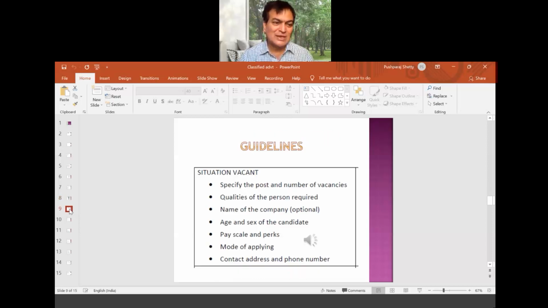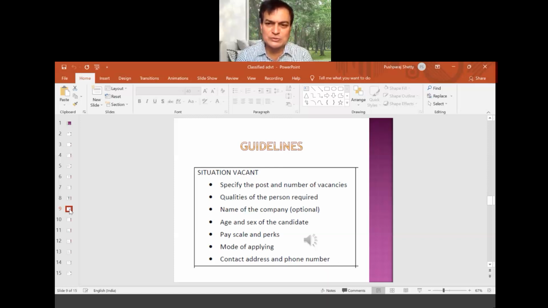Now, guidelines. These are all very, very important guidelines. If it is a situation vacant advertisement, this is the most important one. Remember, the heading will be situation vacant.